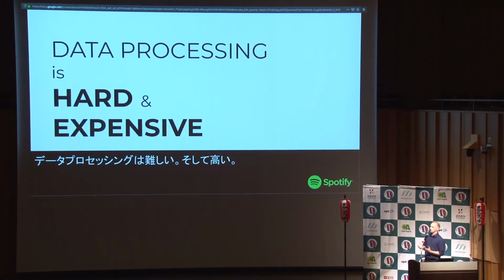So I guess the bottom line of what I'm trying to say here is that data processing and big data processing is massively expensive and massively hard. If you think about what you're doing when you have a small-ish app, you just maybe install Postgres, dump your data in there, and it does most of the things for you. It does security, maybe encryption, you can query it, you don't need scaling, you don't really need orchestration, everything just works. But when you're doing big data, nothing just works. You have to think about everything.